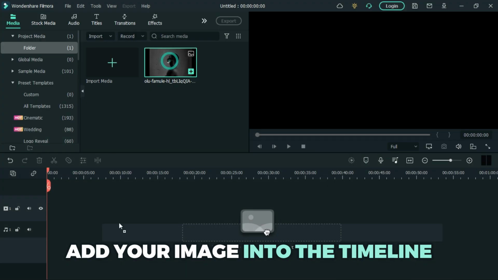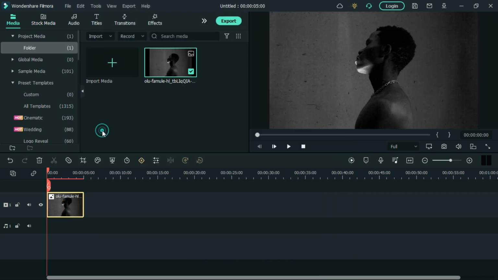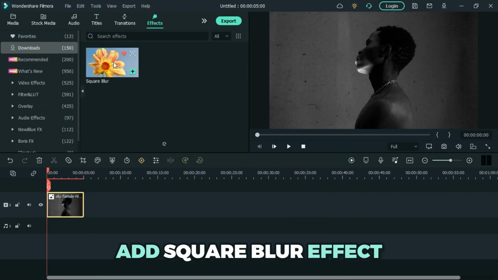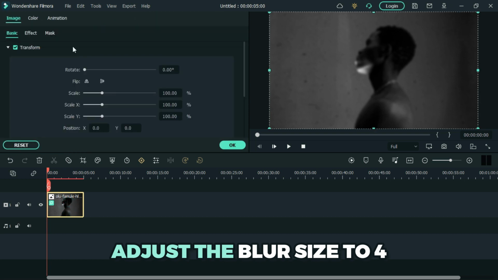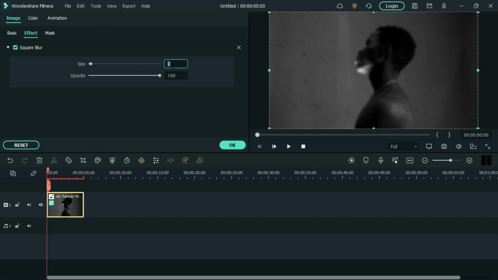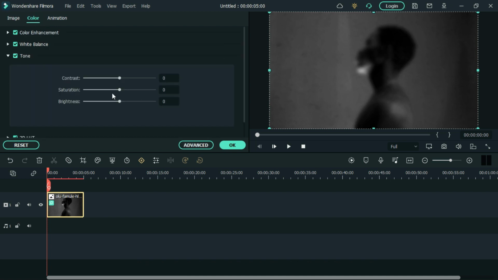First, add your image into the timeline. Right click on the image and choose crop to fit. Then go to Effects tab and add square blur effect. Adjust the blur size to 4. Go to color and lower the brightness.